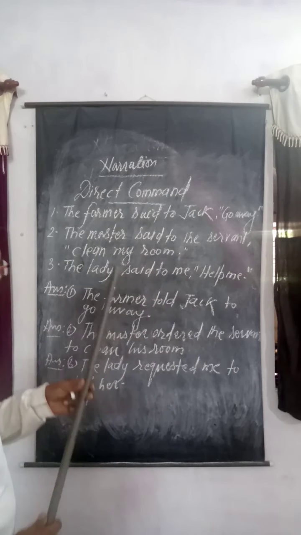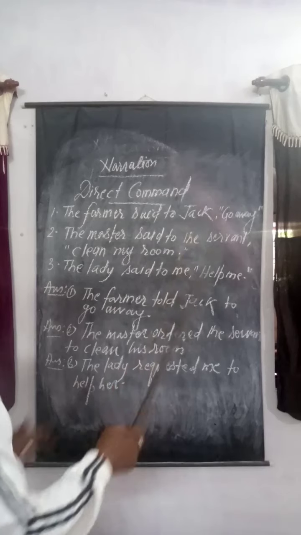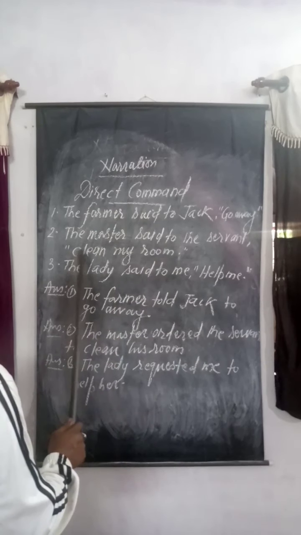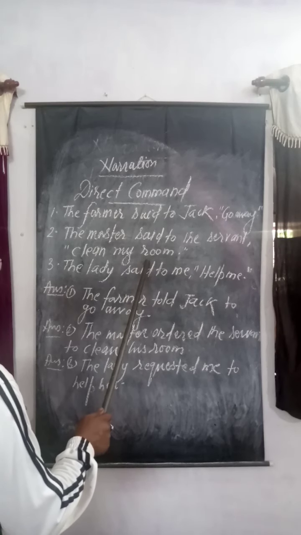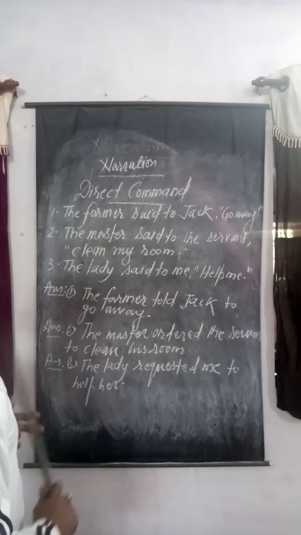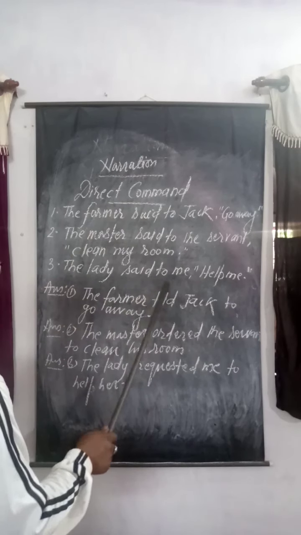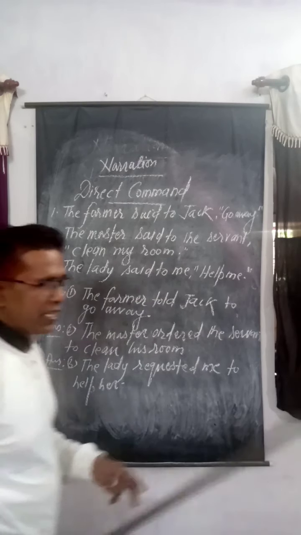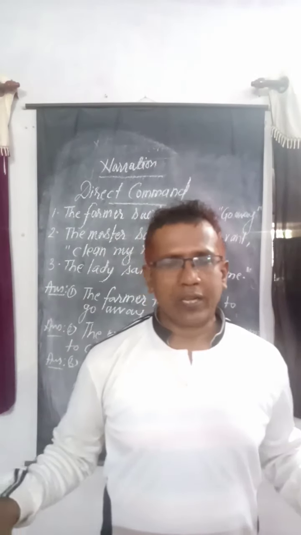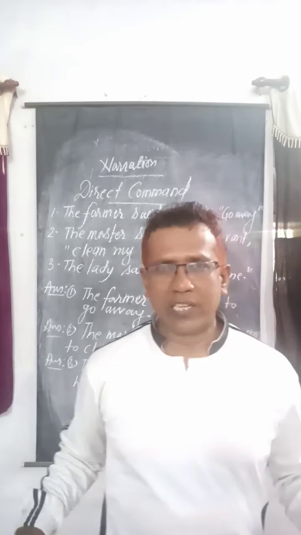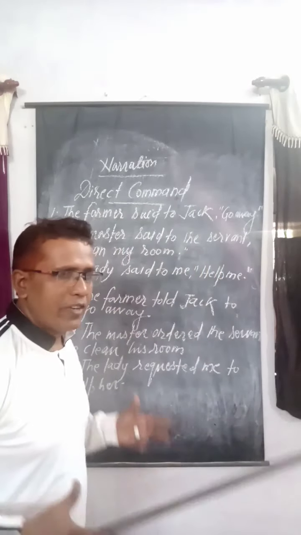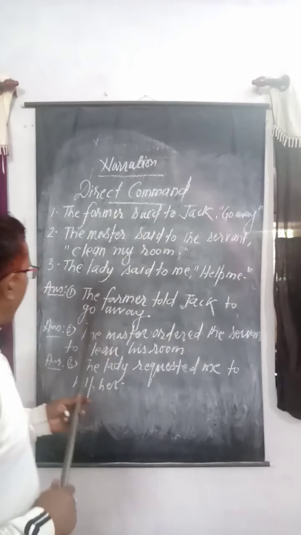Now you can see number one is a very common sentence, whereas number two is an imperative sentence, or an orderful sentence, and the third one is a requestful sentence. But more or less, all the sentences are commandful sentences. How are we going to change these sentences into indirect narration? Just go through the answer parts, then we will find out the rules.